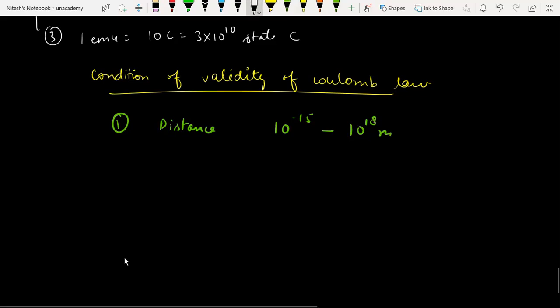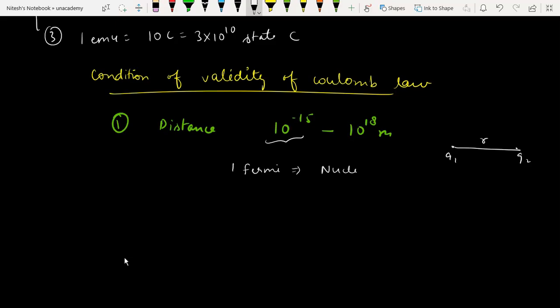It means the distance between the charges, I'm talking about R between Q1 and Q2, should not be less than 10 to the power minus 15. Why? Because 10 to the power minus 15 meter is 1 Fermi, which is actually the nuclear distance, a nuclear radius unit.